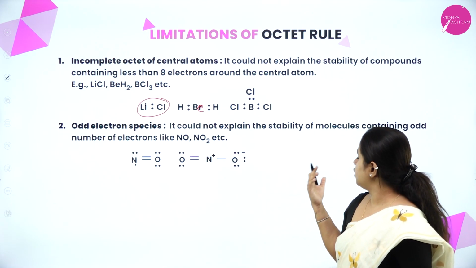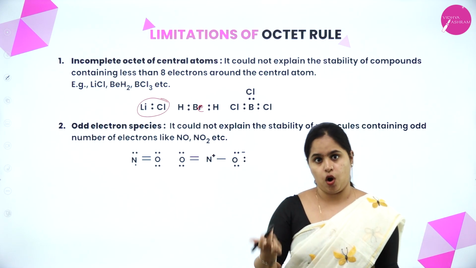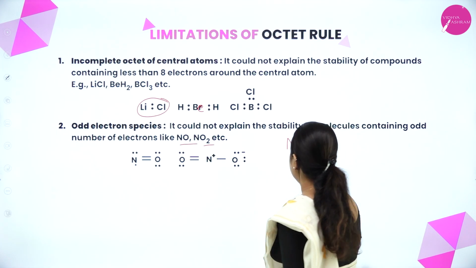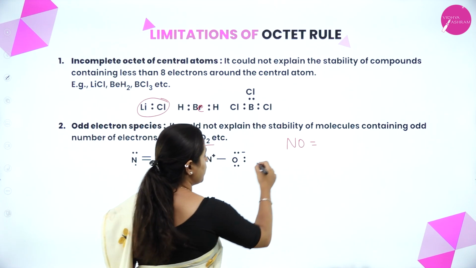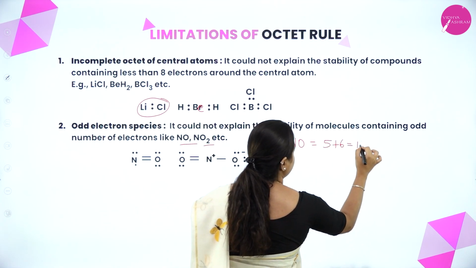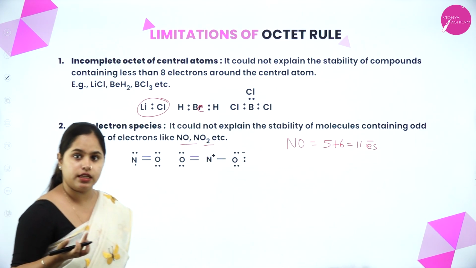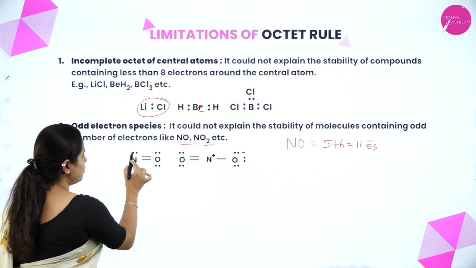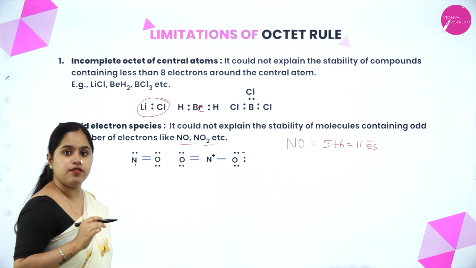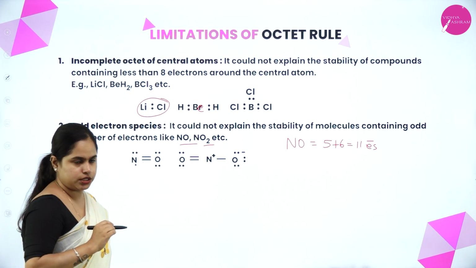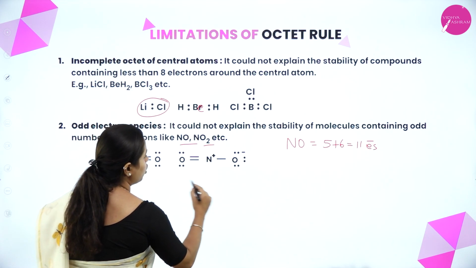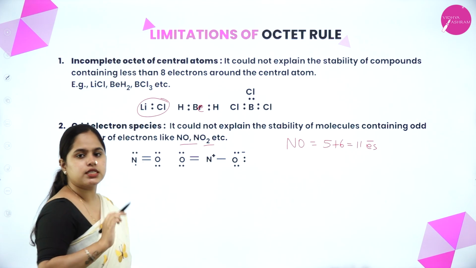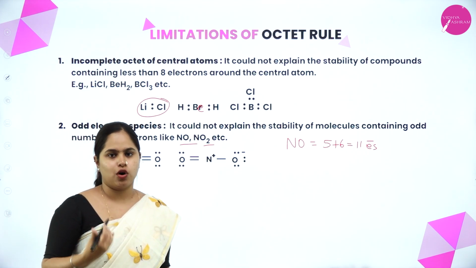It could not explain the stability of molecules containing an odd number of electrons, like NO and NO2. For NO, what is the total number of valence electrons? It is 5 plus 6, which is equal to 11. So 11 electrons are present in the valence shell, which is an odd number species. As you can see, for nitrogen 1, 2, 3, 4, 5, 6, 7, only 7 electrons, but oxygen is attaining octet. In the same way in NO2, both oxygen atoms are attaining octet, but not the nitrogen. For these kinds of species also, the stability could not be explained.